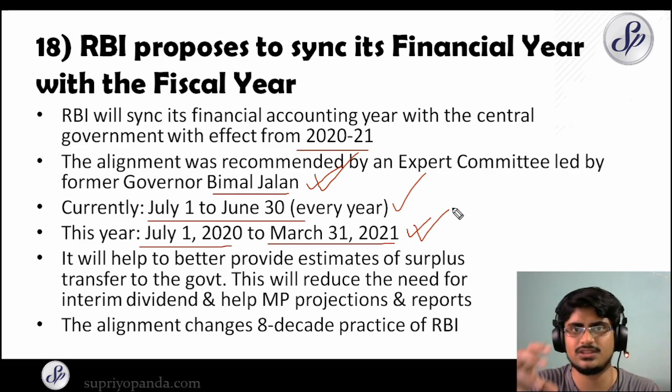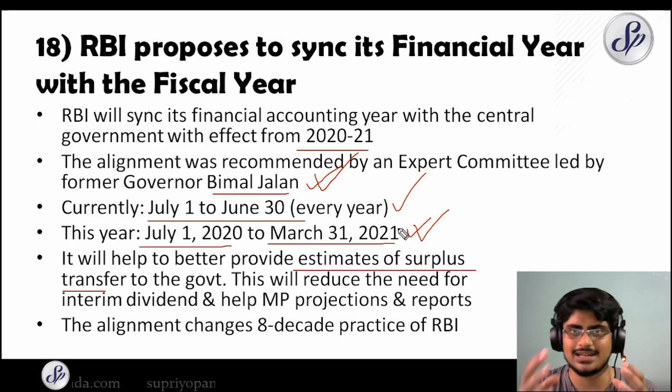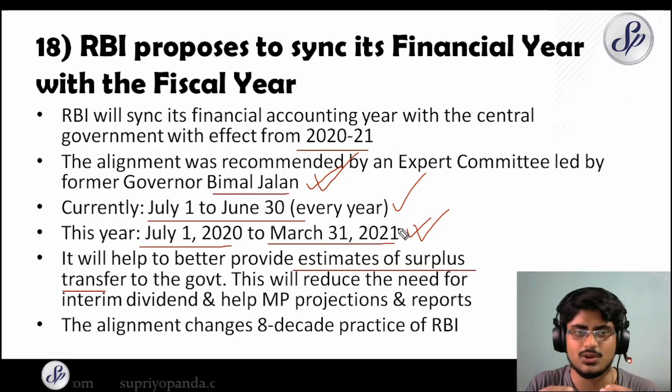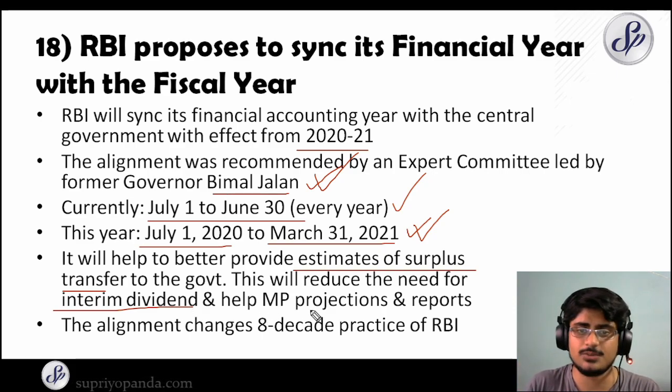So it is going to sync with the fiscal year, and it will help to better provide estimates of surplus transfer to the government. Right now there are a lot of complicated calculations involved, because RBI is following July to June and government is following April to March. So a lot of conflicts happen, and this will actually reduce the need for the interim dividend. We keep hearing about the interim dividend. It is not going to be required except for some exceptional cases, and it will help the monetary policy projections and reports as well. So many things will be benefited by RBI doing this, and this alignment, remember, will change the 8-decade practice of RBI.